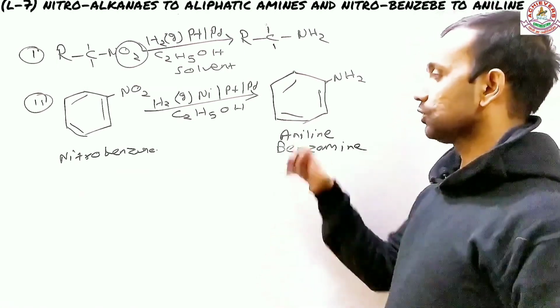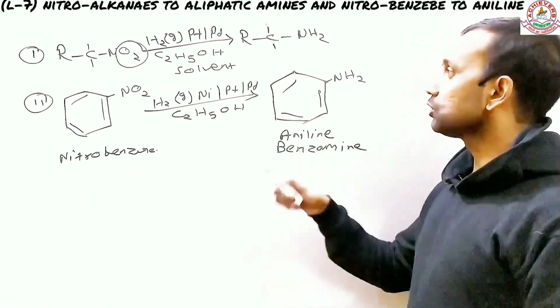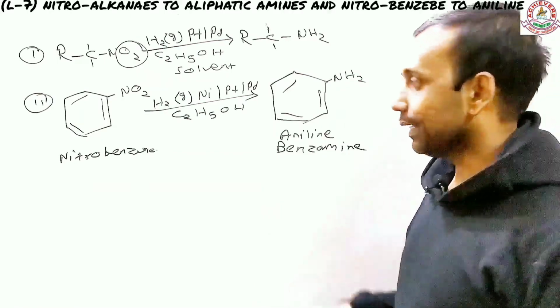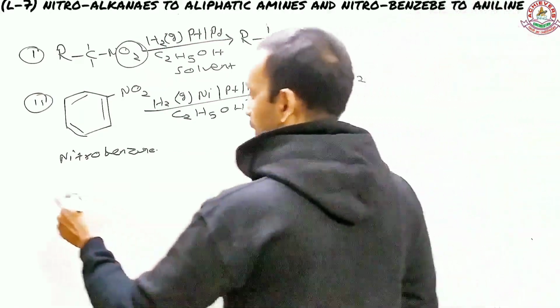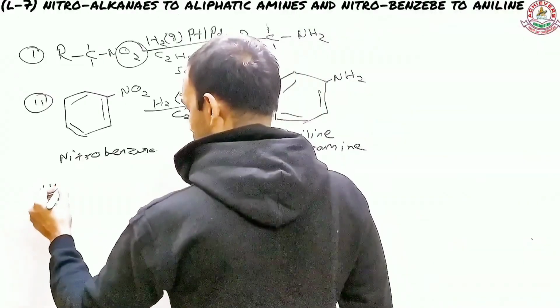Another important reaction for the conversion of nitro to aniline is the third equation.